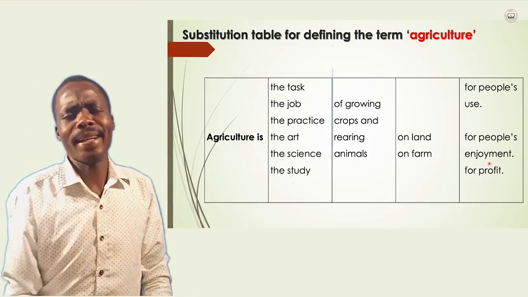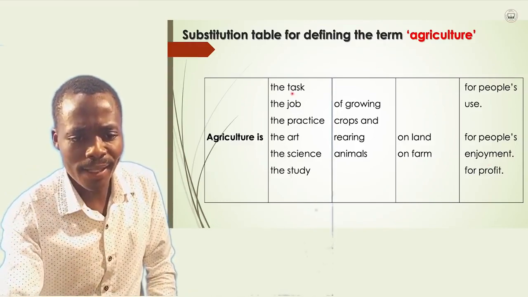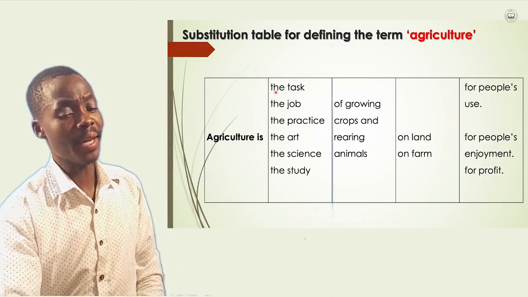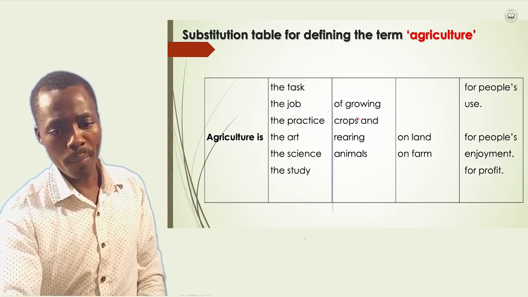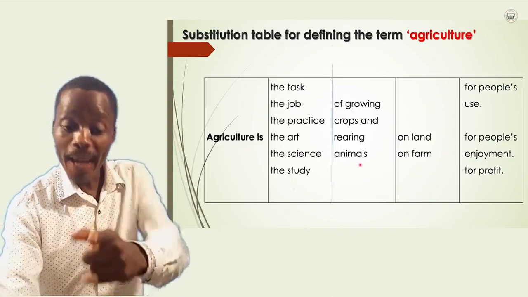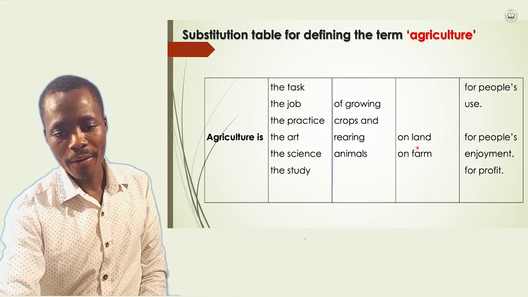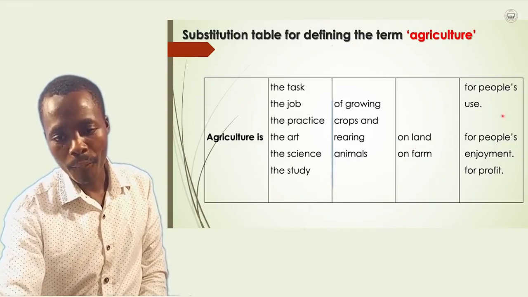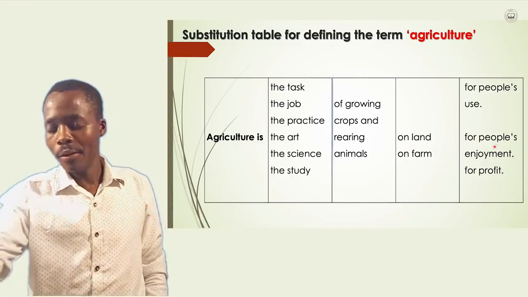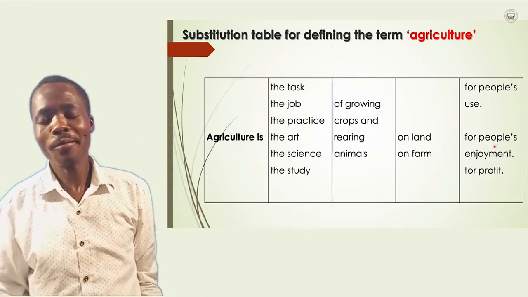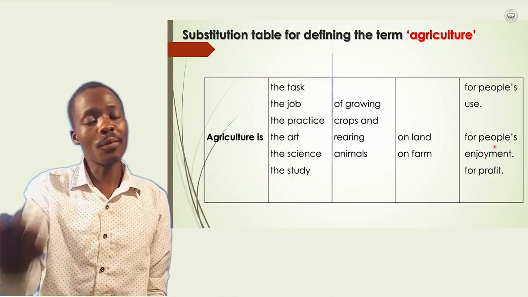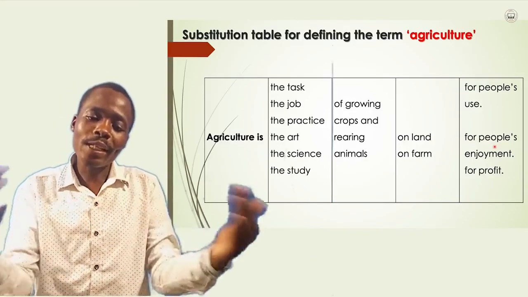Now, not only that, agriculture is the task of growing crops and rearing animals. Where do you rear animals? On land. For what? For people's use. How do you use the animals? We use them to sell and buy the counterparts which we are lacking. We use them to pay dowry, as I've already said. We don't exclude this in agriculture.